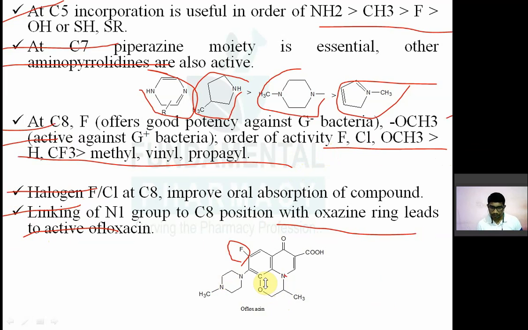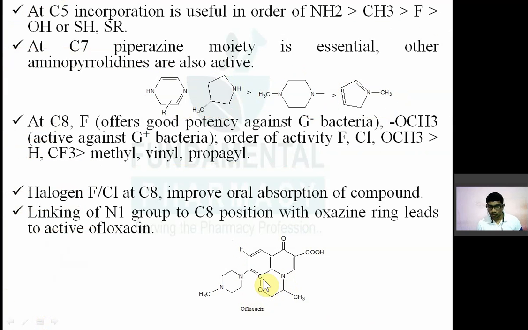This group at carbon number 8, linking with nitrogen 1, will give an oxygen ring and leads to another active molecule known as ofloxacin. The linking also remains active. Normally in the other fluoroquinolones you will not find this link. This link is present only in ofloxacin, with a nitrogen plus oxygen 6-membered heterocyclic ring known as oxazine. And levofloxacin is an isomer of ofloxacin. Ofloxacin is supplied as a racemic mixture.